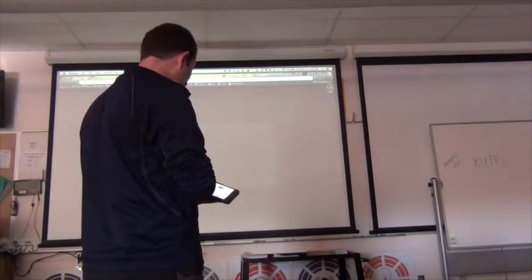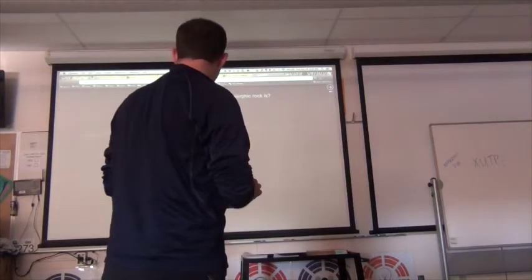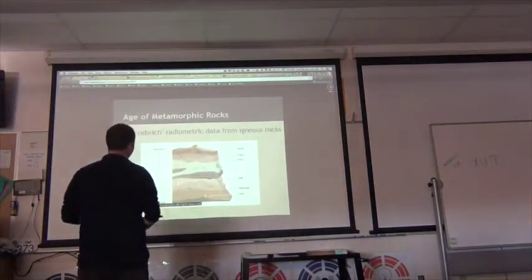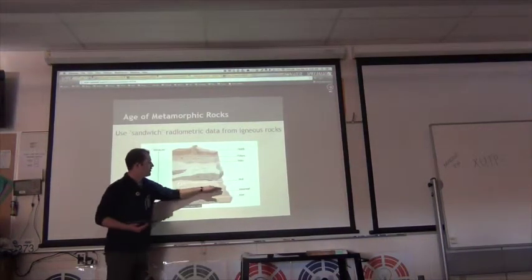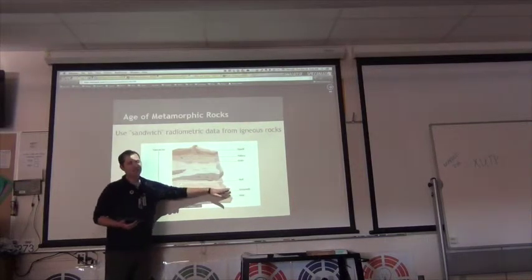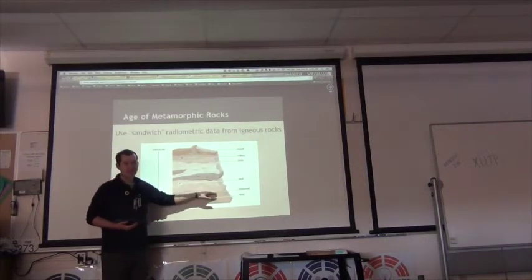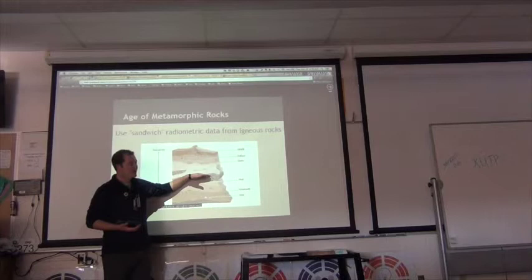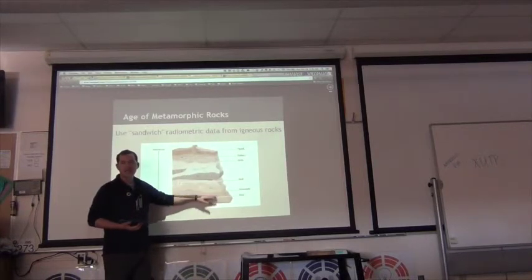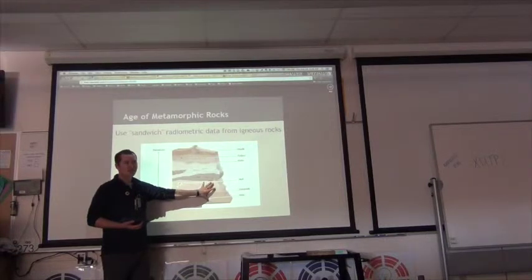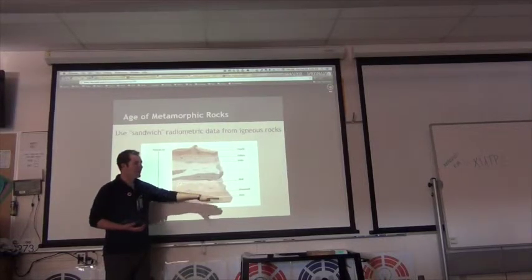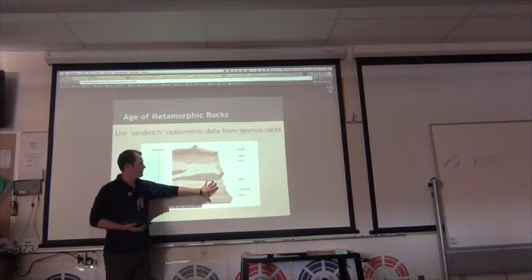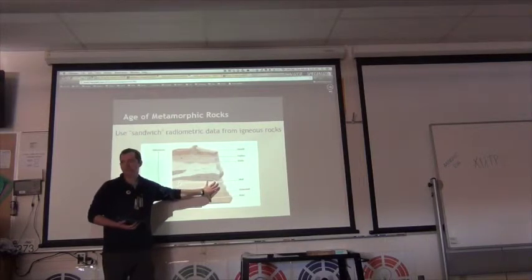Okay, so I'm going to go back and we're going to look at this again. Okay, so if we said, for example, this was a metamorphic rock, we can't necessarily know exactly how old it is, so Sam, make sure you're paying attention. But if we know how old this rock is because it's igneous and how old this rock is because it's igneous, we know that that metamorphic rock is between those two ages. Okay? That's why we call it a sandwiching. It's like a piece of bread on the bottom and a piece of bread on the top. We know that everything must be between those ages. Okay?